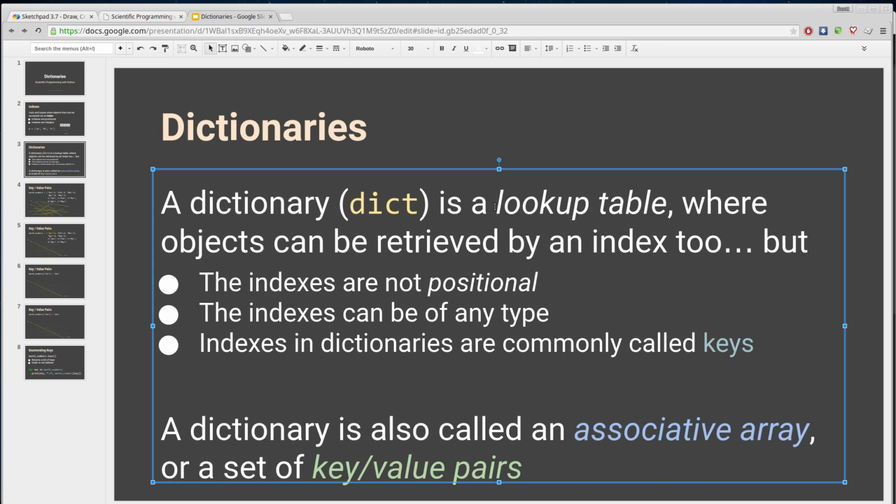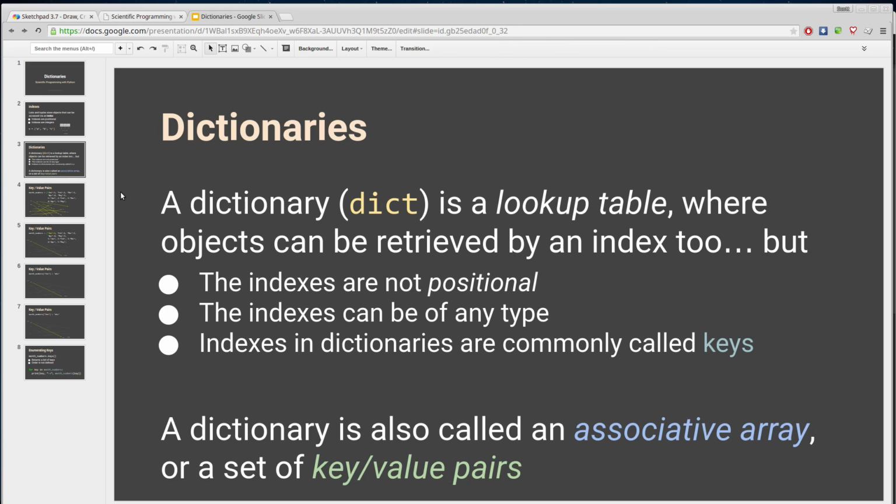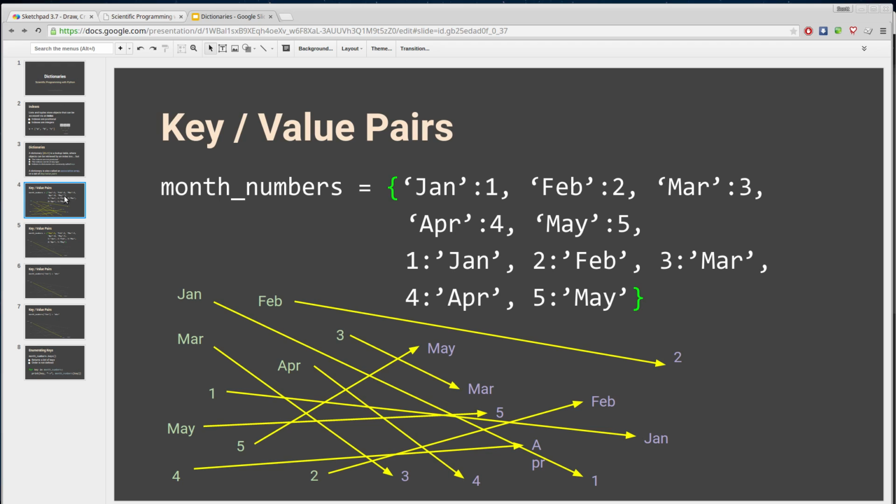Indexes in dictionaries, because they're so different, normally we don't call them indexes, we call them keys. Right? So we can access elements or pieces of data or values using a particular key. A dictionary is also called an associative array or a set of key value pairs. So let's just see a simple example. This dictionary is being used to associate month strings with numbers, and it's actually providing a two-way set of associations.